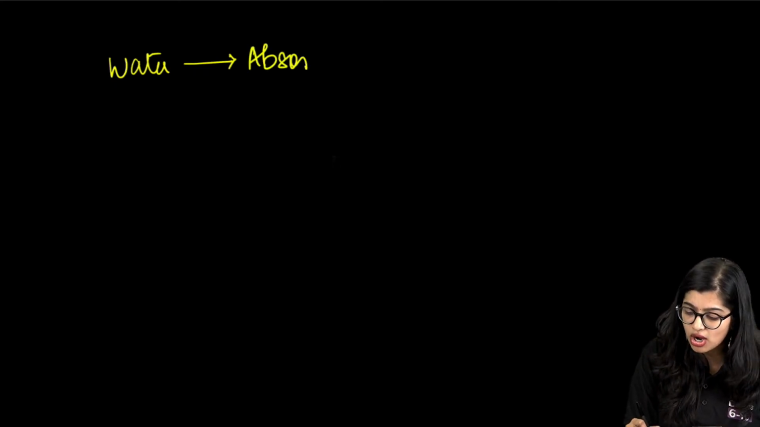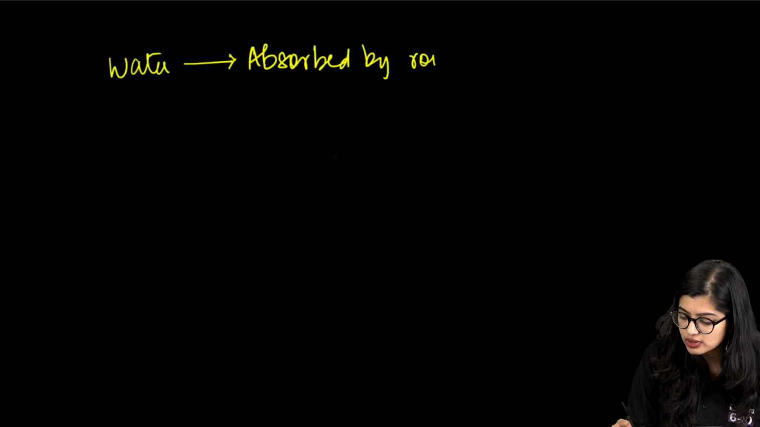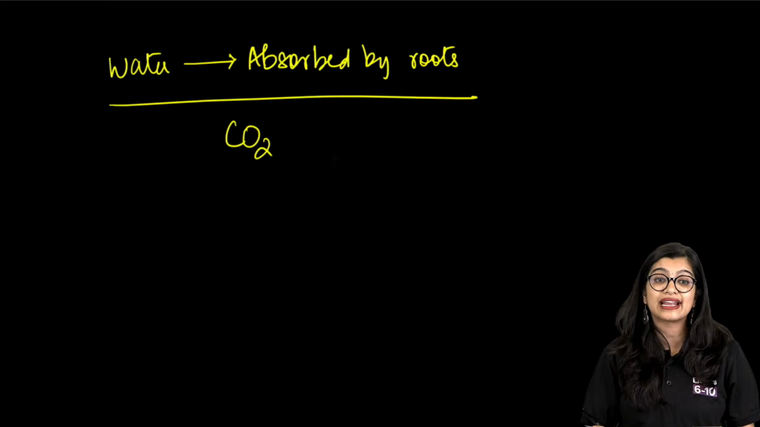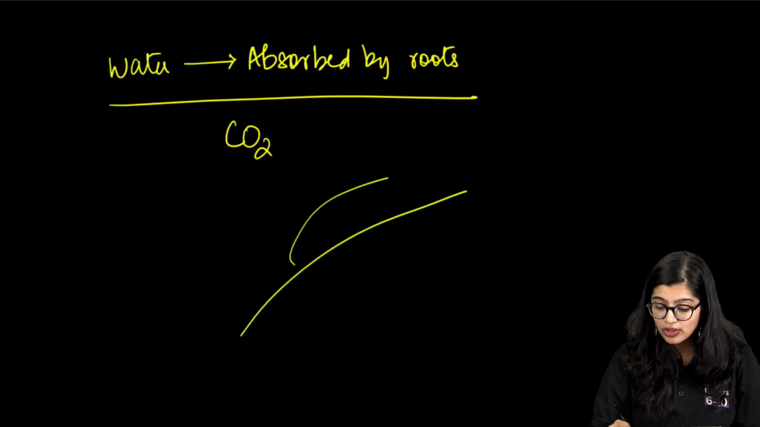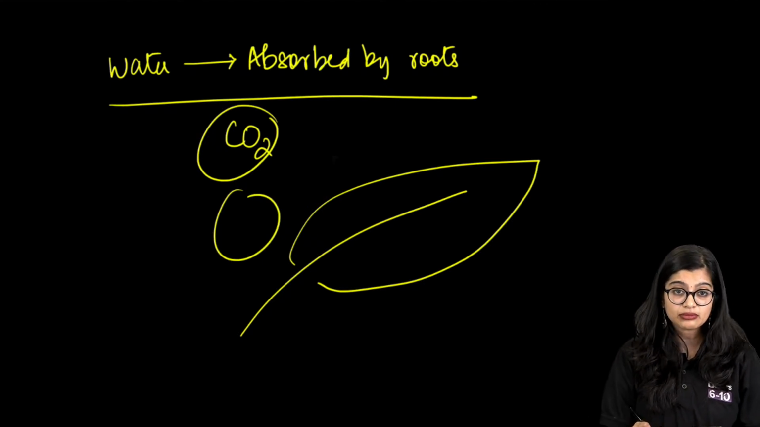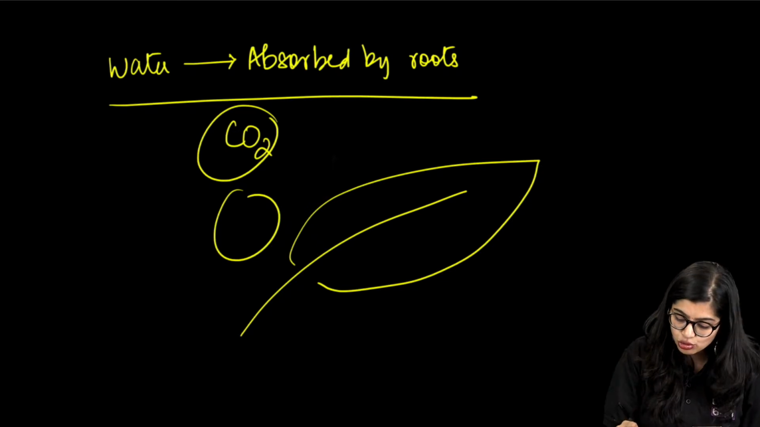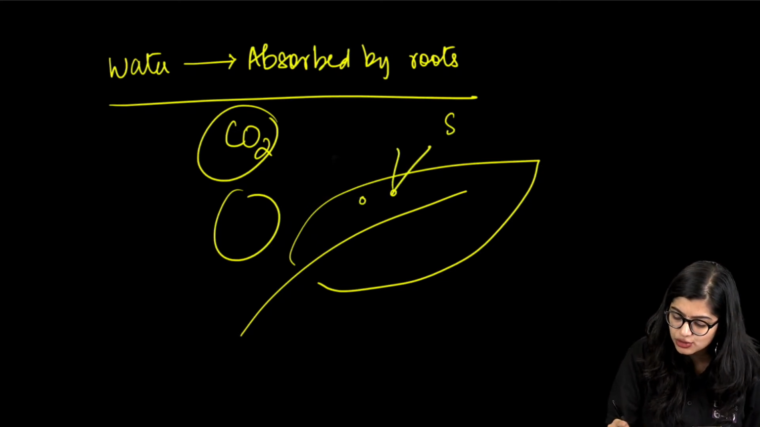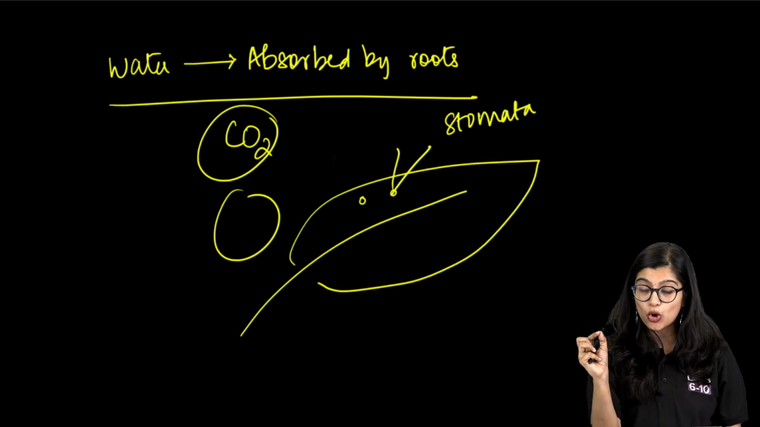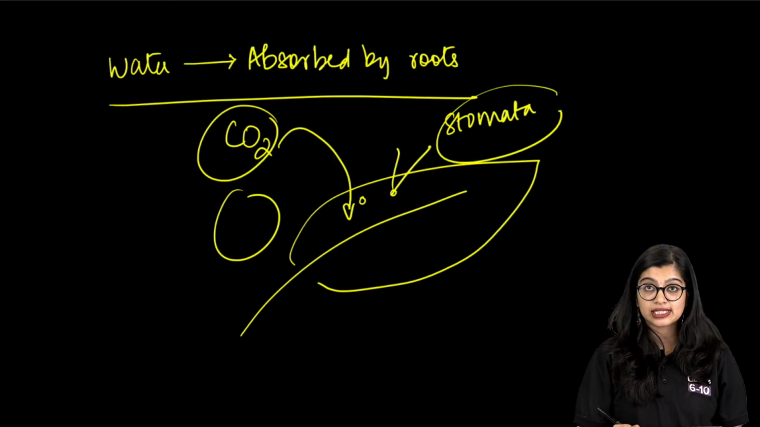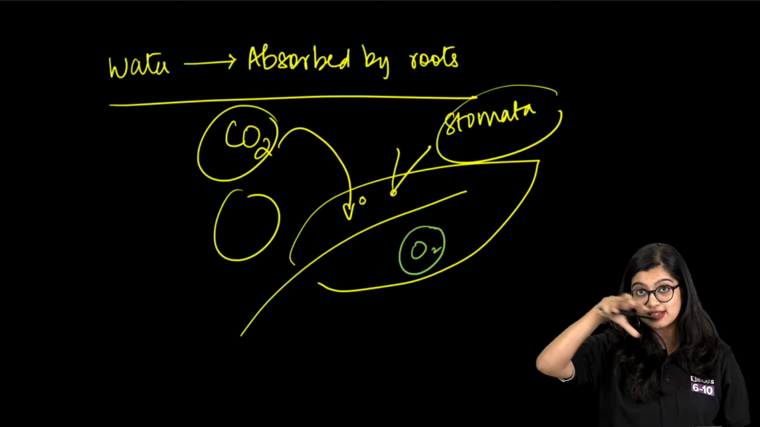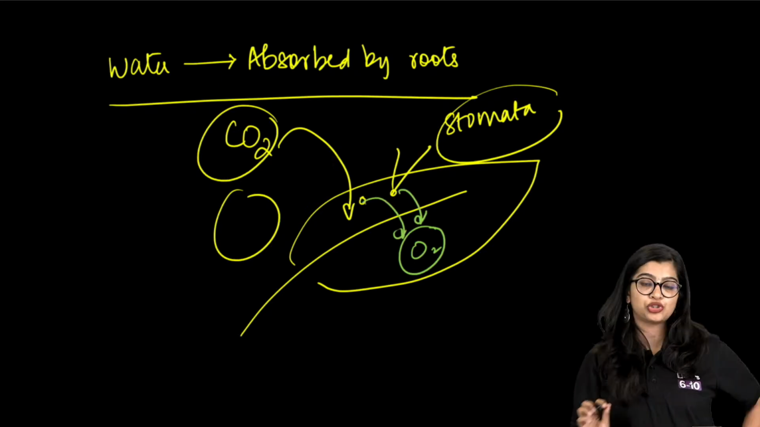It is absorbed by the roots, right? So we know that water is absorbed by roots. How does carbon dioxide, which is a gas, enter into the leaves? Yes, through small tiny openings called stomata, right? On the underside of the leaves we have small tiny pores called stomata through which carbon dioxide enters, and the oxygen that is produced within the cells of the leaf also exits out through the stomata, right?